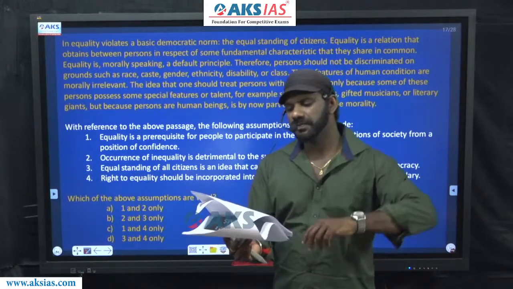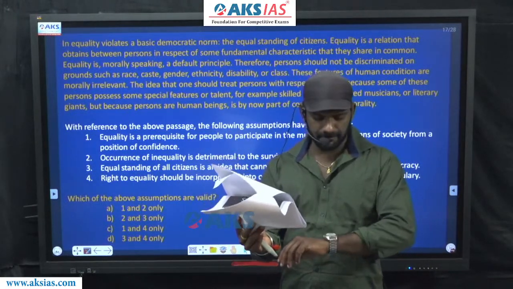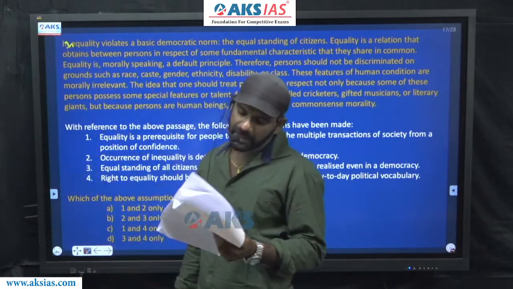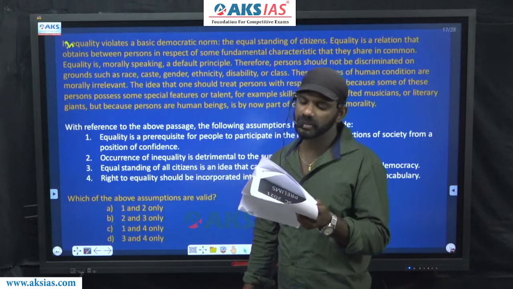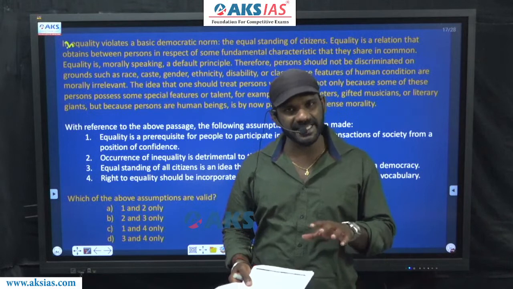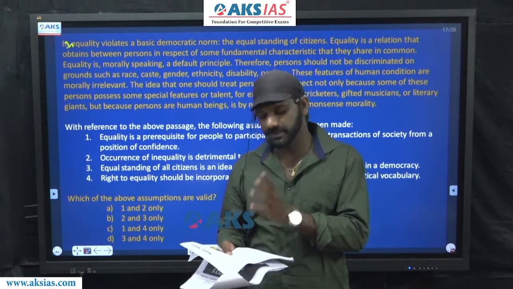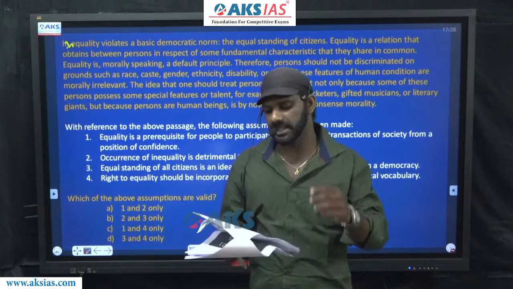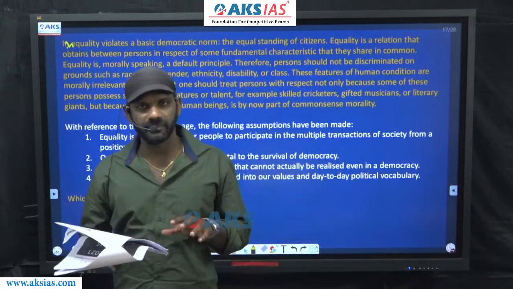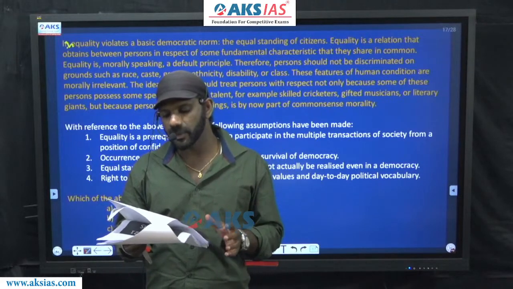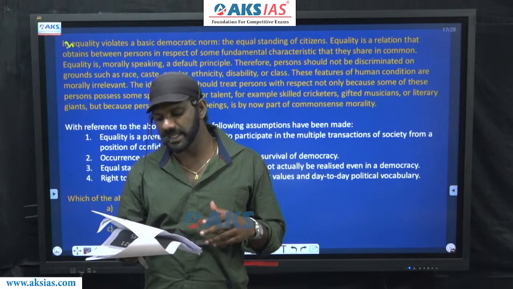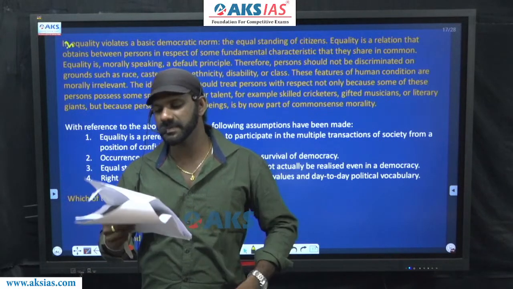I'll read the paragraph. Inequality violates a basic democratic norm, and that basic democratic norm is given after the hyphen, the apposition, right? Inequality violates a basic democratic norm, which is given after the hyphen: the equal standing of citizens. This is the one that is getting violated by inequality.